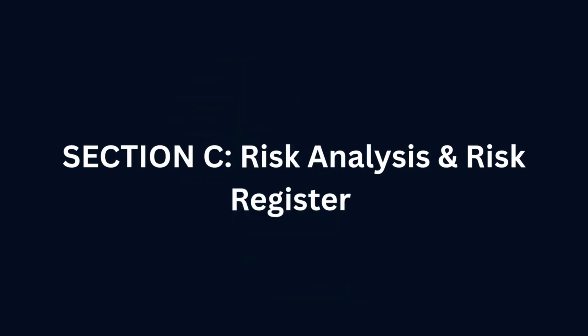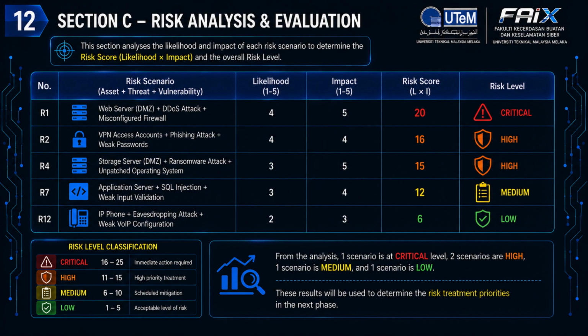Next, I will present Section C, which focuses on risk analysis and the risk register. In this section, the identified risks are analyzed, scored based on likelihood and impact, and prioritized according to their risk level. This slide presents the results of the risk analysis and evaluation for the identified risk scenarios. Each scenario was assessed using two criteria, likelihood and impact, with scores ranging from 1 to 5. The overall risk score was then calculated by multiplying the likelihood and impact values.